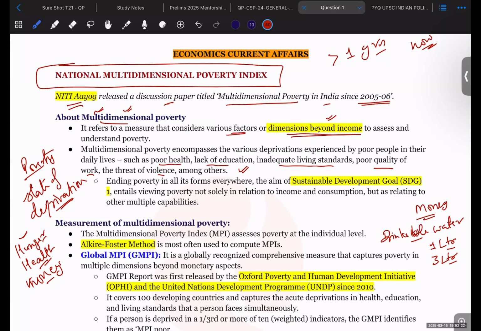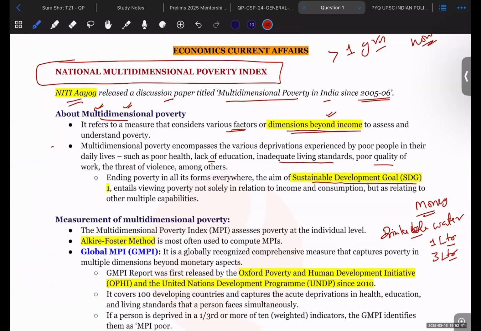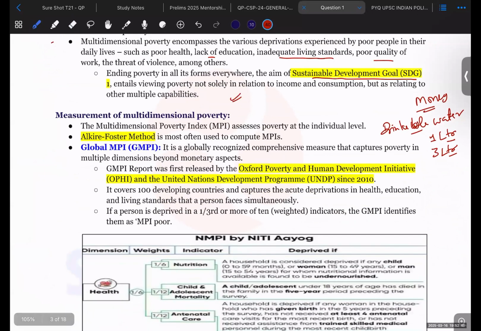Another thing that you should remember with respect to your prelims is that ending poverty is one of the Sustainable Development Goals. That is goal number one. That is why the focus of global bodies is on eliminating poverty. So SDG 1 talks about the elimination of poverty.